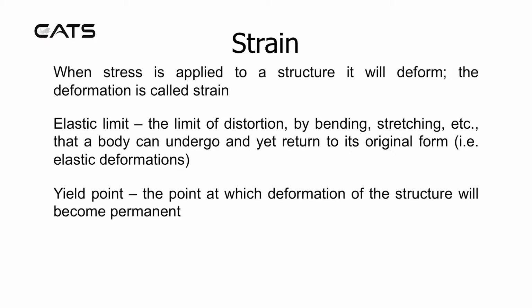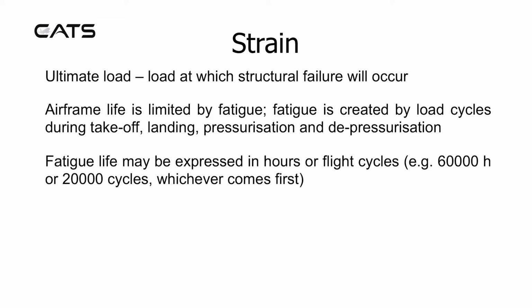Strain. When stress is applied to a structure, it will deform. The deformation is called strain. Elastic limit. This is the limit of distortion by bending, stretching, etc. that a body can undergo and yet return to its original form. For example, elastic deformations. Yield point is the point at which deformation of the structure will become permanent. Ultimate load is the load at which a structural failure will occur.